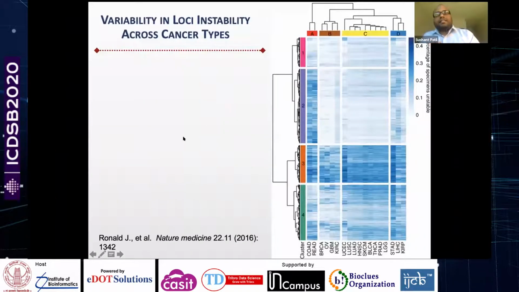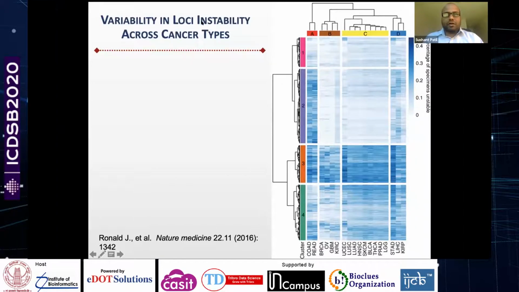And the last step of the loci filtering is stability-based filtering. Before I talk about that, this is an image from a paper published in 2016, which analyzed which microsatellite loci are mutated across the different tumor types.